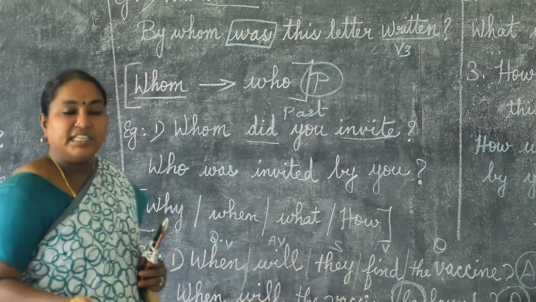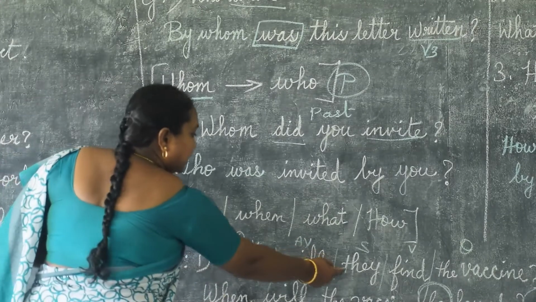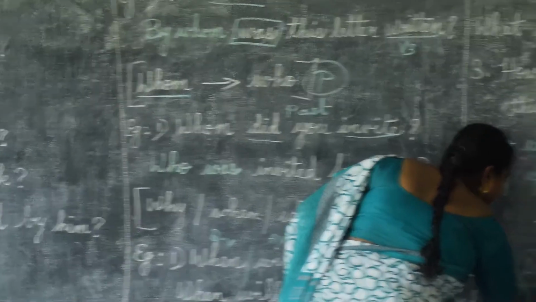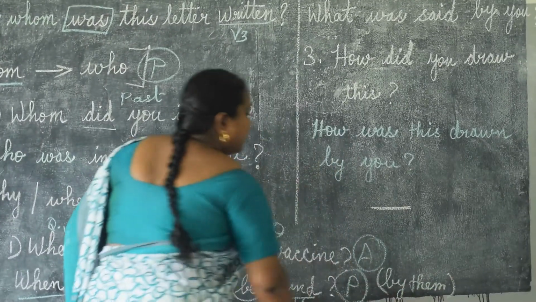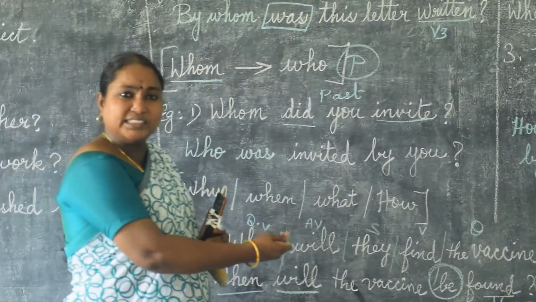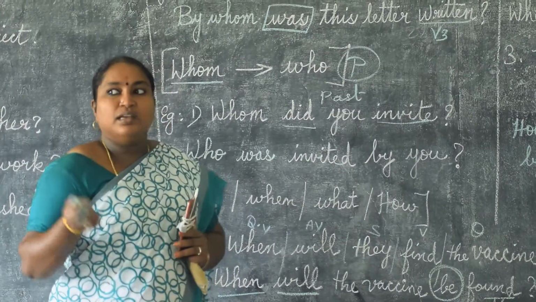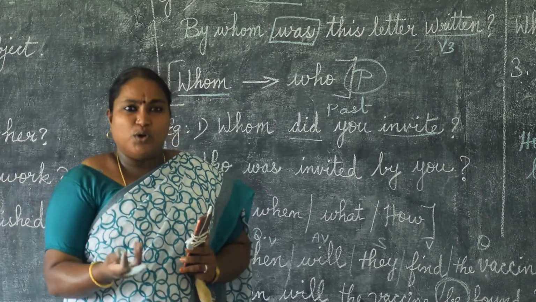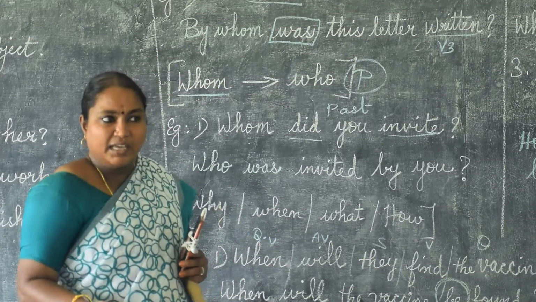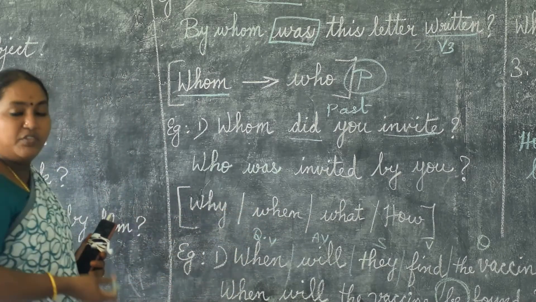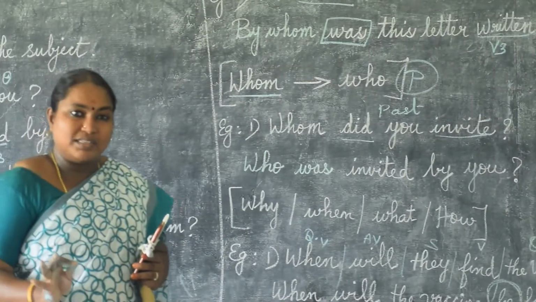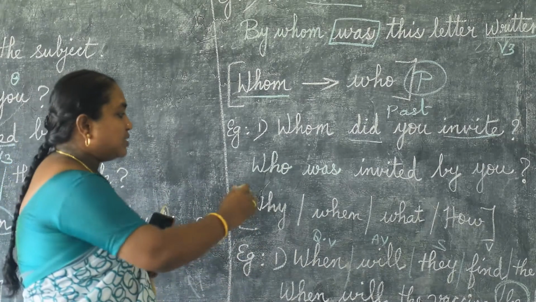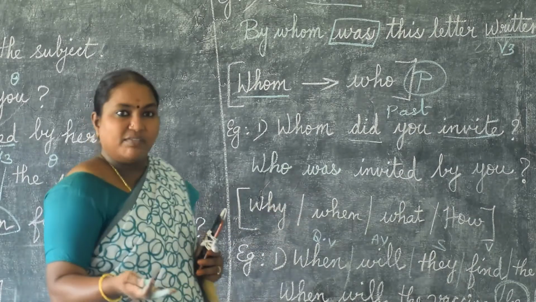See here, dear children. They is the subject, and I have to write by them here. But in a passive form, it is not necessary. If they points to a group of people or some other people which we don't know, it may be the government or somebody, we need not write by them. If you are using by them, it is not a matter. They will give marks. But we can omit they and them because it is a common sentence. When will they find the vaccine?